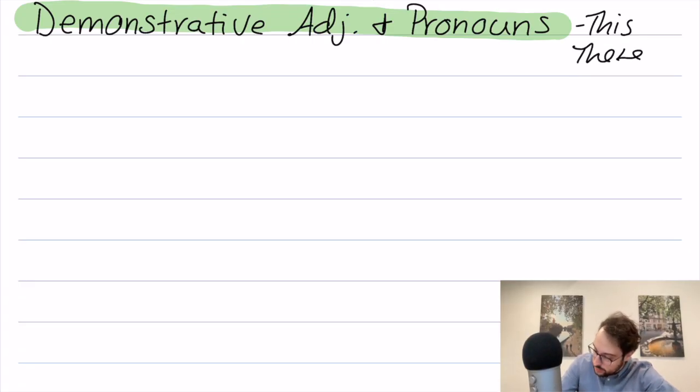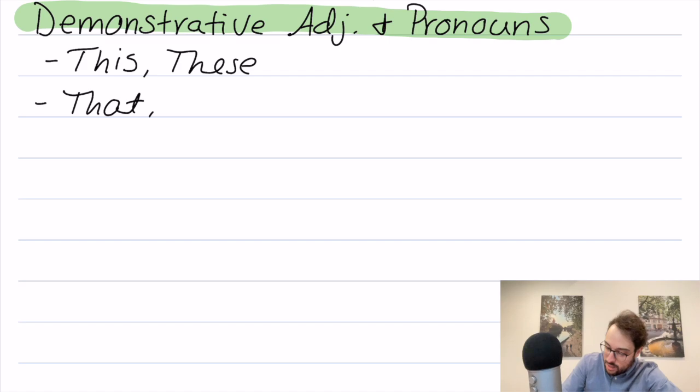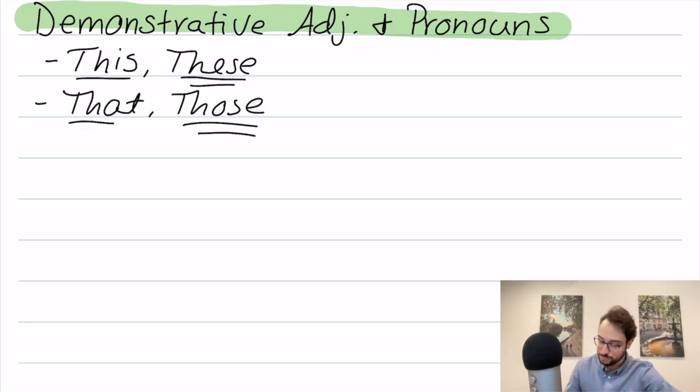Oops, don't like how that looks. Actually, I'm going to write this down here because there's not a lot of room. So this is how we say this, these, that, and those. So this and that are the singular versions. These and those are the plural versions. These also correspond to gender and number.